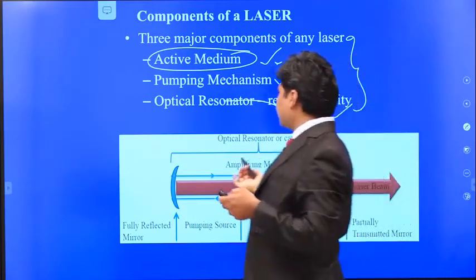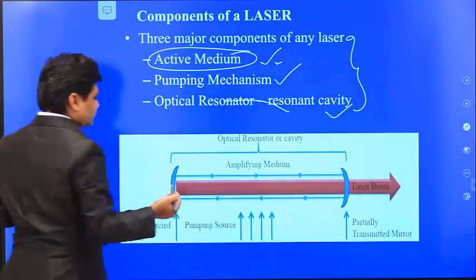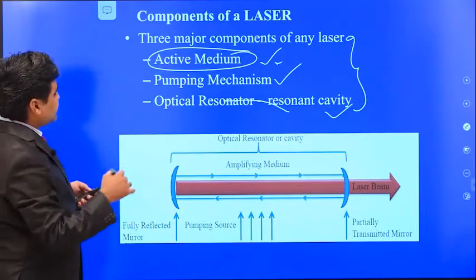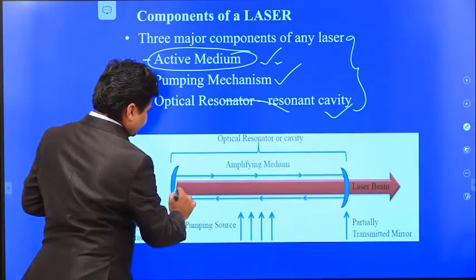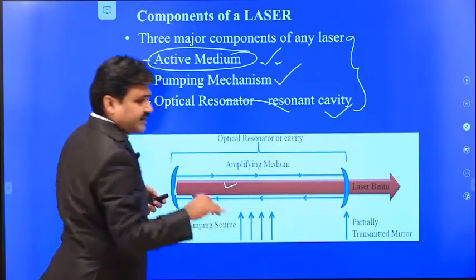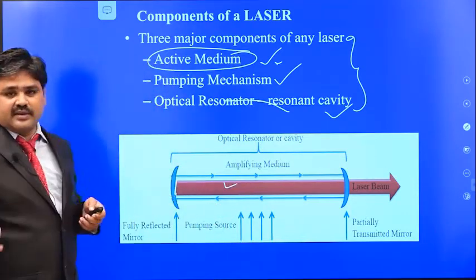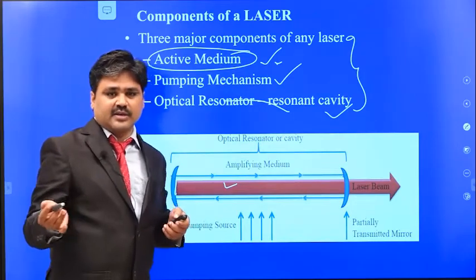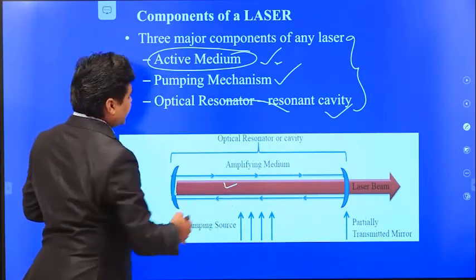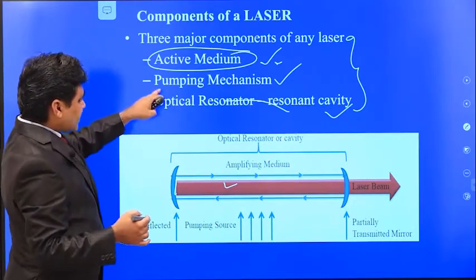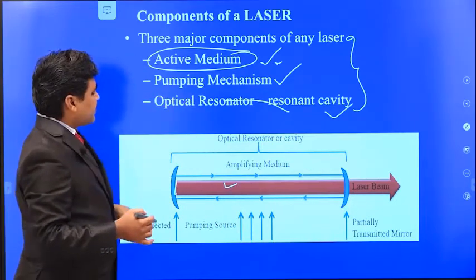Now we are going to see the features of each component of this laser source. Here we need some medium. It can be a gas, a liquid, some chemical, or a solid. So we need some medium to achieve the population inversion. The next one is the pumping mechanism.